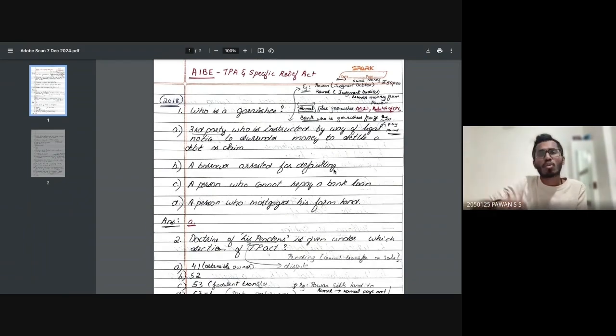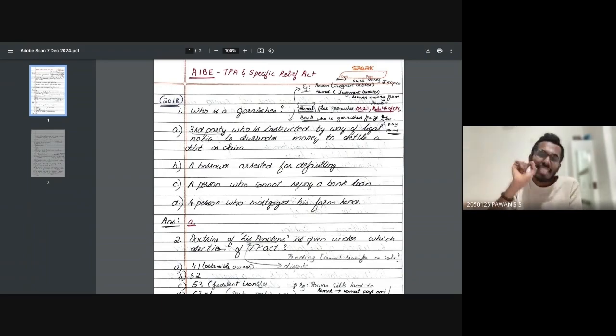So the third party is playing the role. Who is the third party over here? Is it Pawan, or is it Kamal, or is it the bank? It is the bank. So tomorrow, for the exam, they can also ask a reverse question. They can give you a scenario: Mr. A versus Mr. B. Mr. A owes rupees 50,000 to Mr. B, but he does not pay on time. So what concept will be applied? Will it be garnishee? Will it be this?